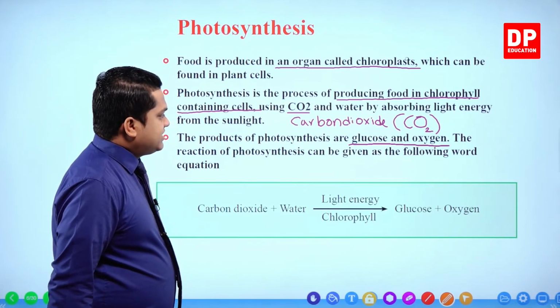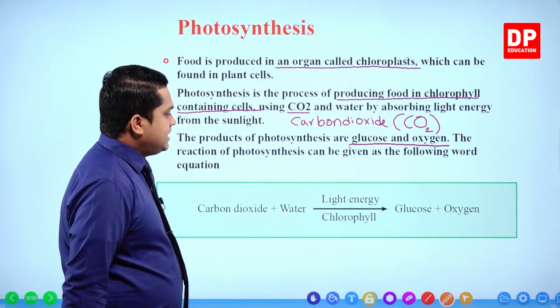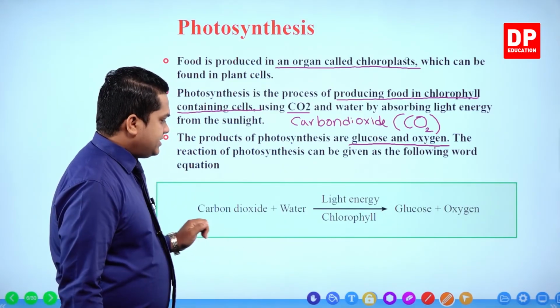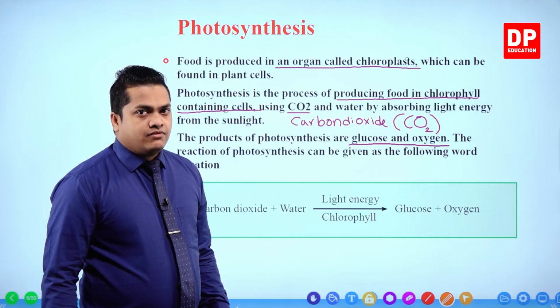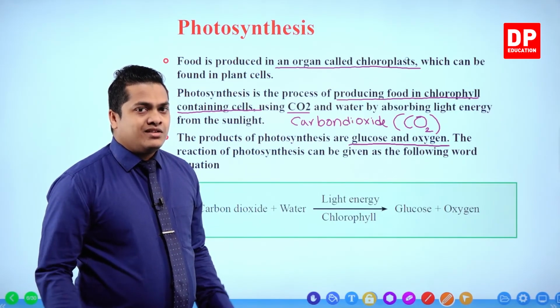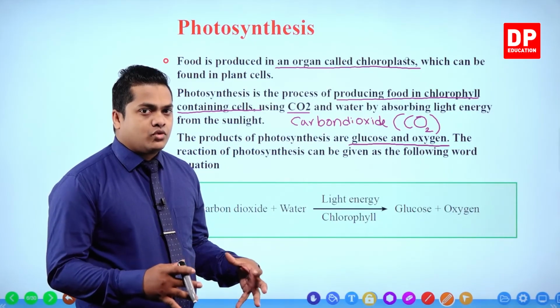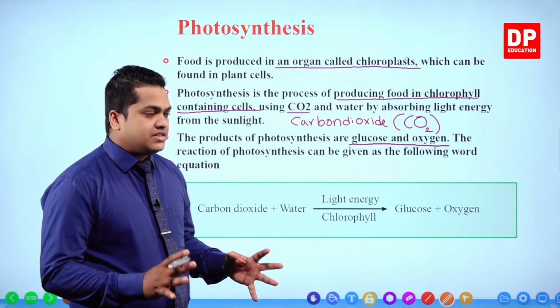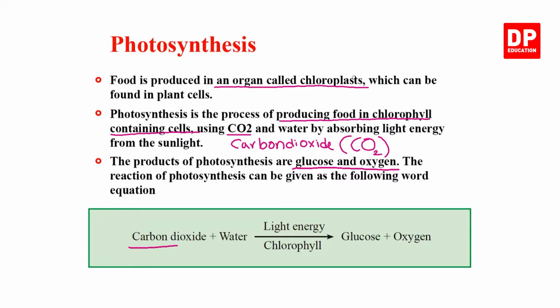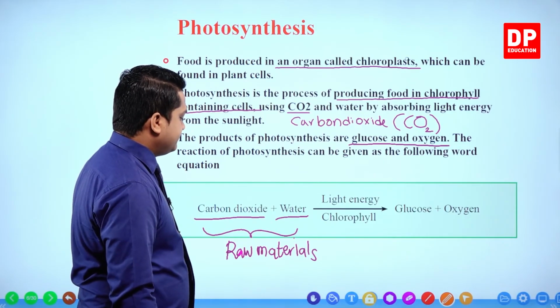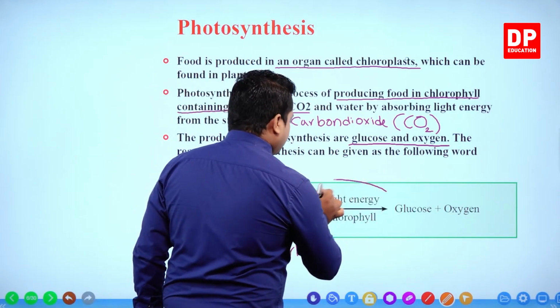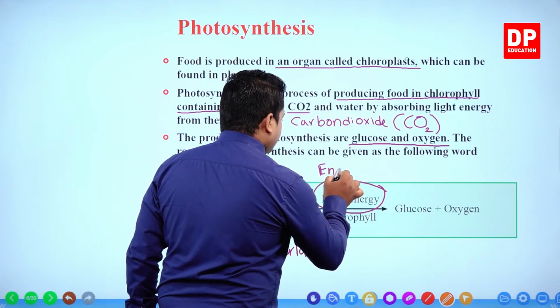The reaction of photosynthesis can be given as the following word equation. Now there is a word equation given here. By looking at this word equation, you can get knowledge of, or write down, the formula related to photosynthesis. Photosynthesis occurs by utilizing carbon dioxide and water as the raw materials. Then light energy, this is the energy source.